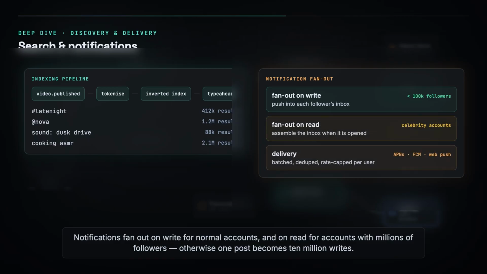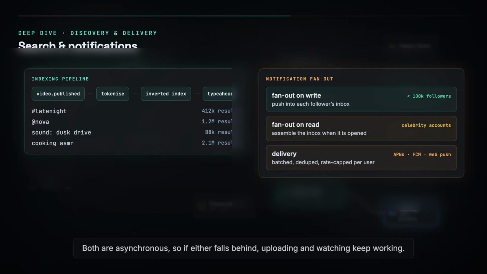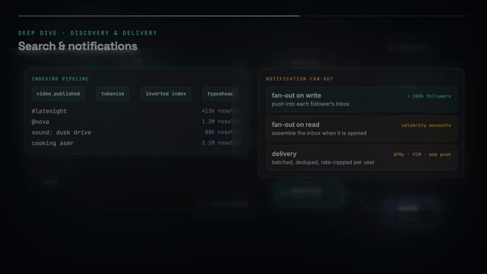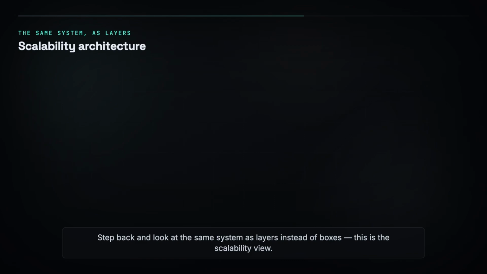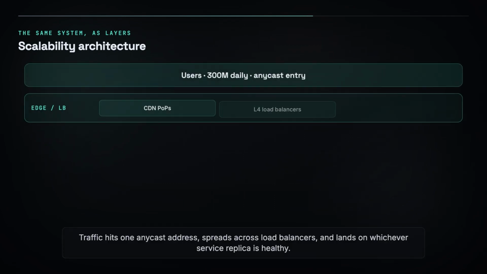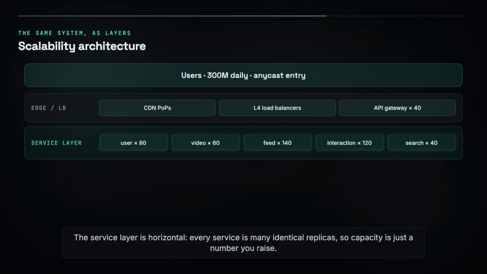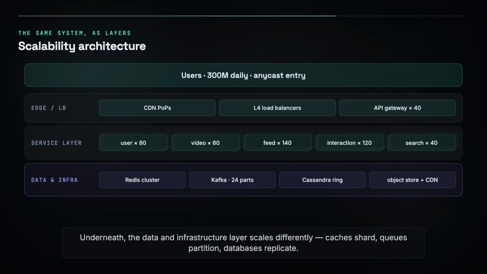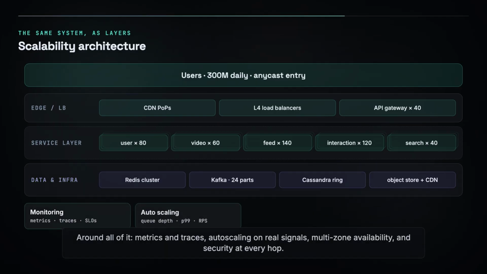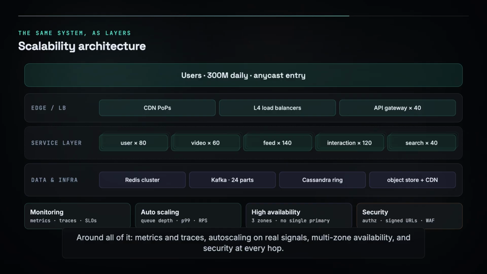Step back and look at the same system as layers instead of boxes. This is the scalability view. Traffic hits one Anycast address, spreads across load balancers, and lands on whichever service replica is healthy. The service layer is horizontal. Every service is many identical replicas, so capacity is just a number you raise. Underneath, the data and infrastructure layer scales differently. Caches shard, queues partition, databases replicate. Around all of it, metrics and traces, auto-scaling on real signals, multi-zone availability, and security at every hop. Scaling is never one trick. It is picking the right axis for each layer.